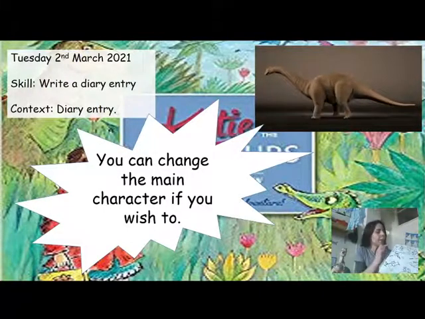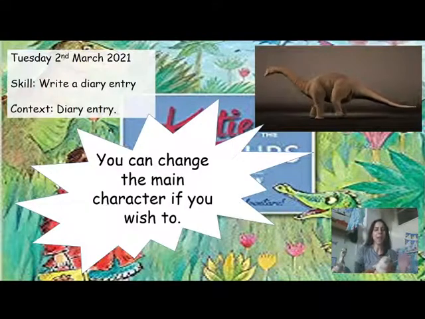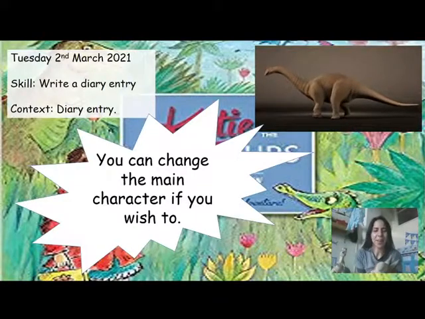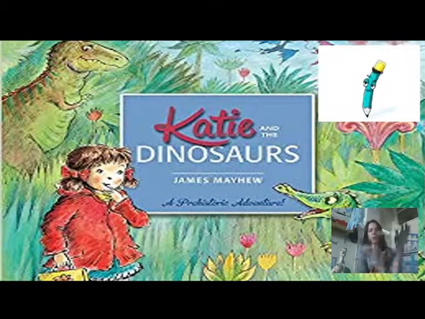You don't have to imagine that you are Katie. You can imagine that you are you. You are yourself in that museum and going into the land of the dinosaurs. Okay, but the rest of the story will be the same. You'll be following your story map.